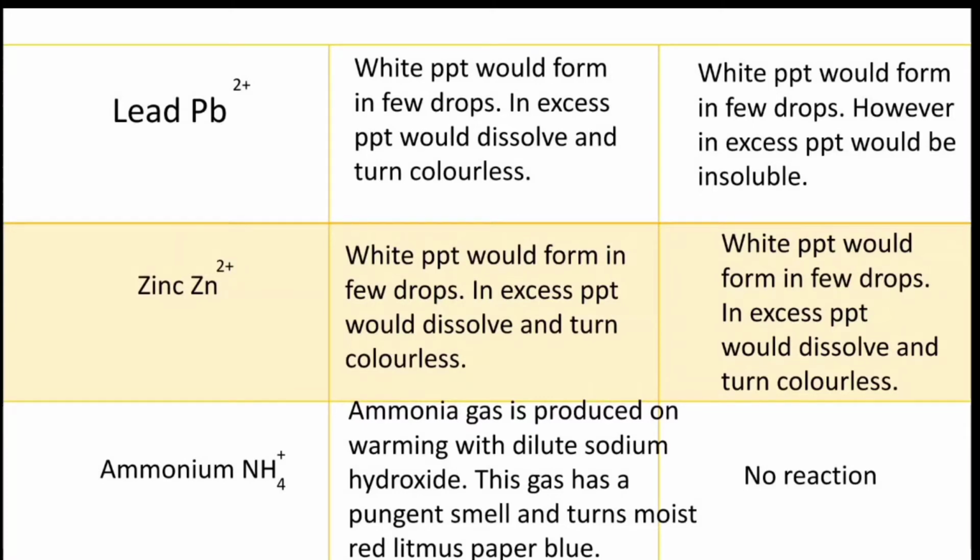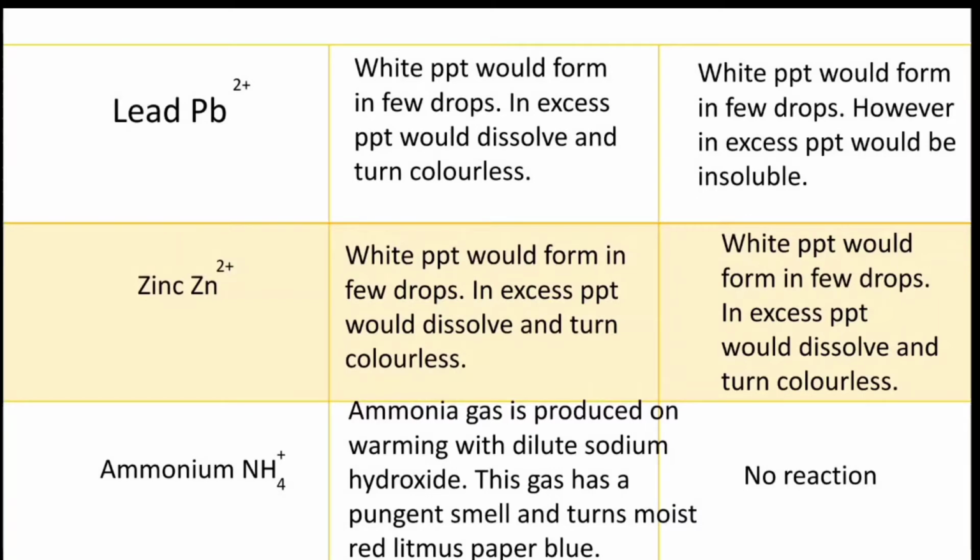I can repeat for lead. When a few drops of NaOH are added, the white precipitate forms. However, in excess, the precipitate dissolves and turns colorless. And when a few drops of ammonia are added to the lead, the white precipitate forms. However, when excess ammonia is added, the precipitate is insoluble.